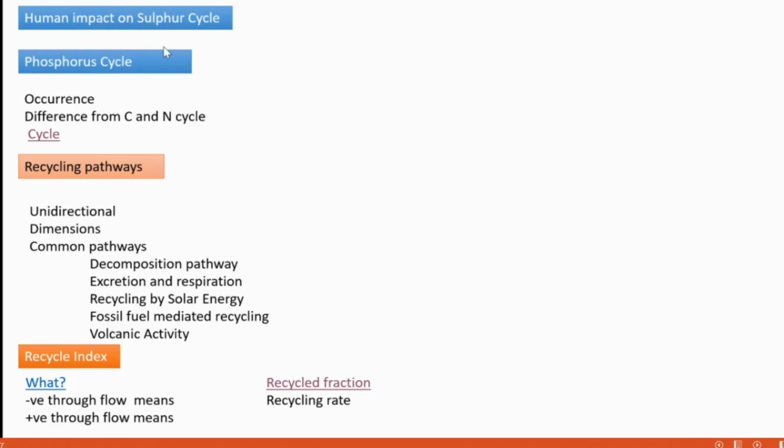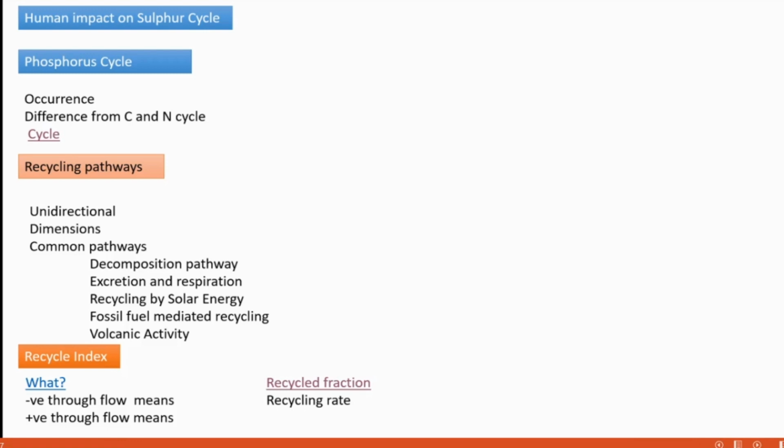Next is the human impact on the sulfur cycle. What impact do various human activities have on it? First, increased combustion of fossil fuel increases the release of sulfur to the atmosphere. Second, because of the enormous release of sulfur to the atmosphere, acid rain has become more frequent, and as acid rain becomes more frequent, it affects life on earth.